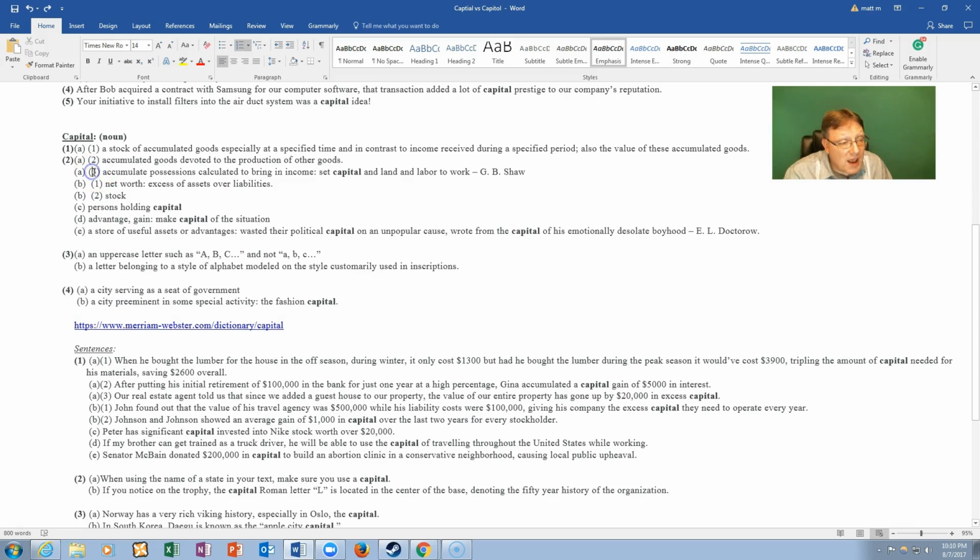Number 1A3, accumulated possessions calculated to bring in income. Set capital and land and labor to work.